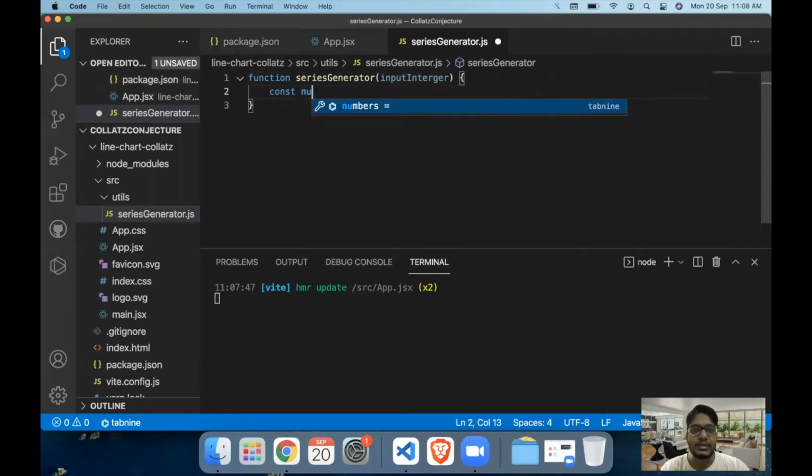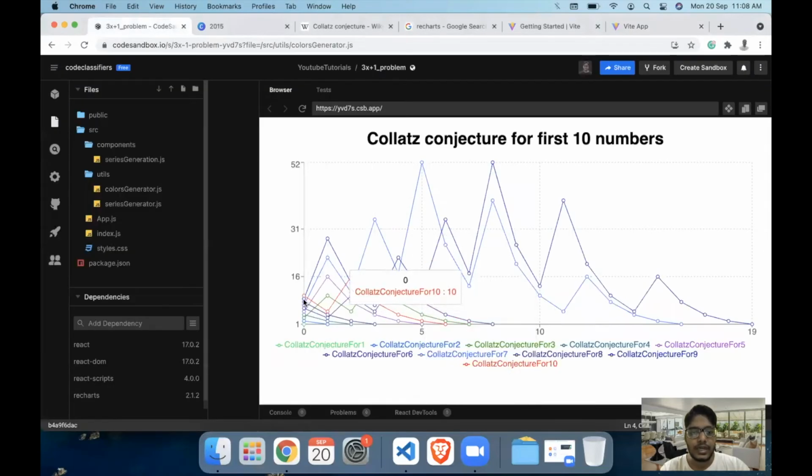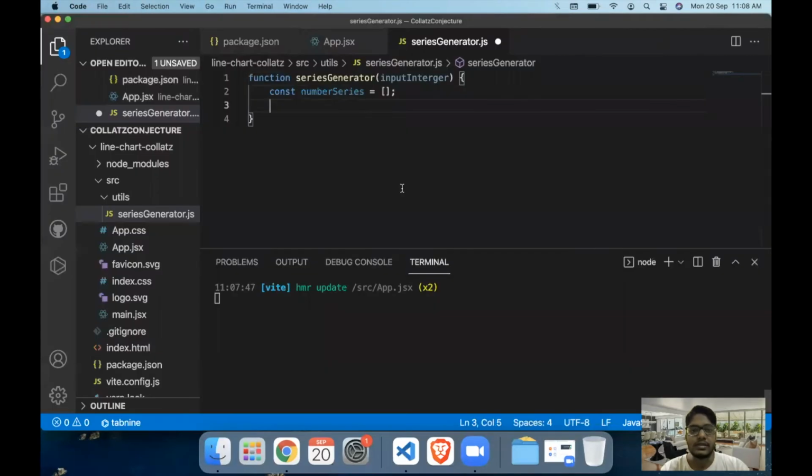Let us go with numberSeries is equal to an array, and we are going to push the values. The first value that we obviously need is the number itself, because if you observe the graph here, the value starts at the basic integer. So we will take the first value as the input integer itself. For example, 5, then 16 and so on.